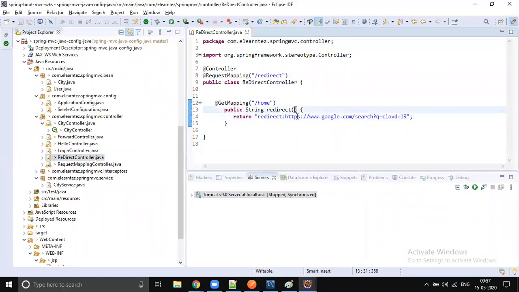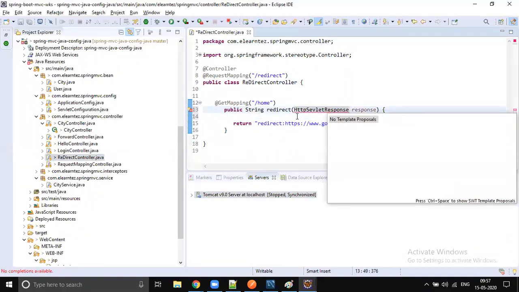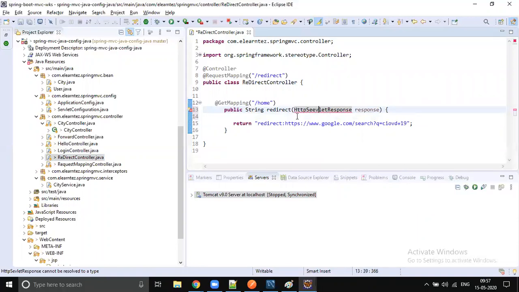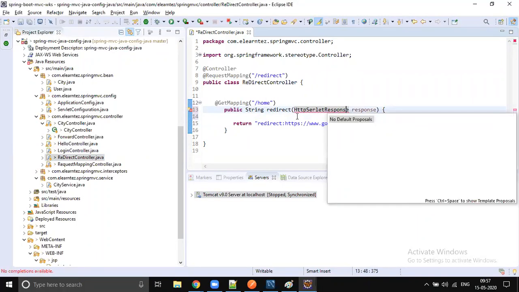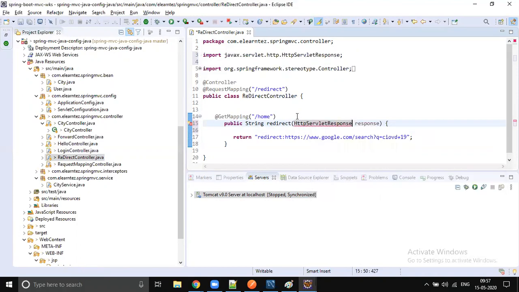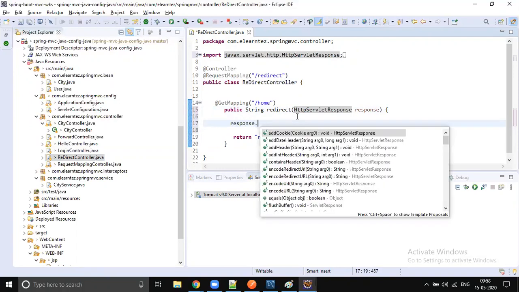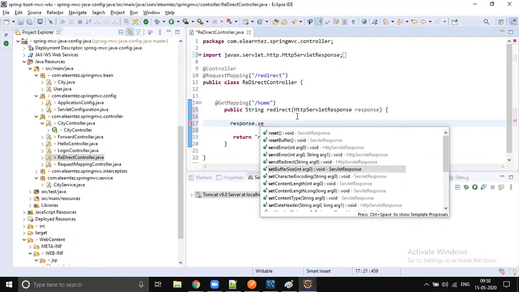If you want, you can see that method, HttpServletResponse, response dot sendRedirect, where you need to give the URL.